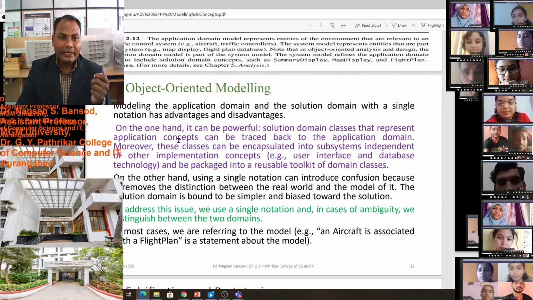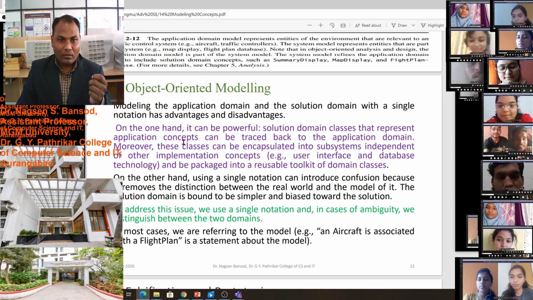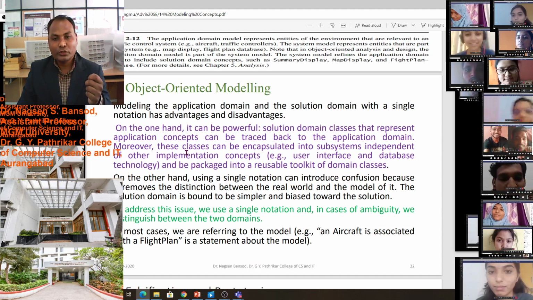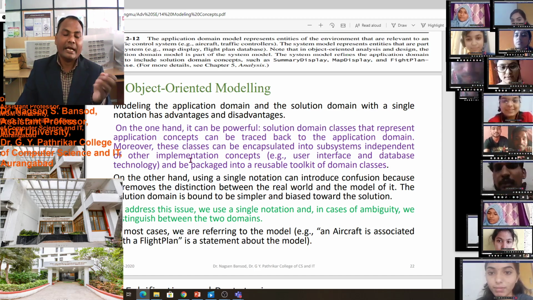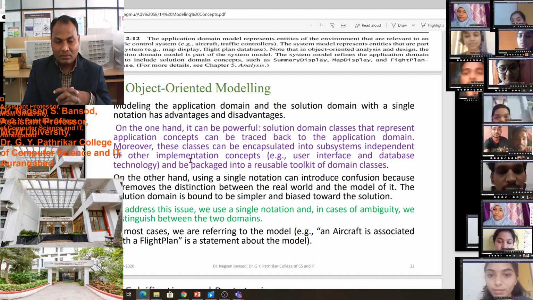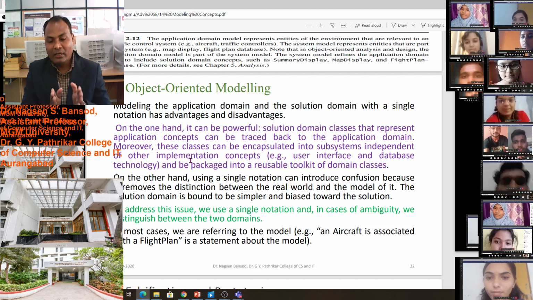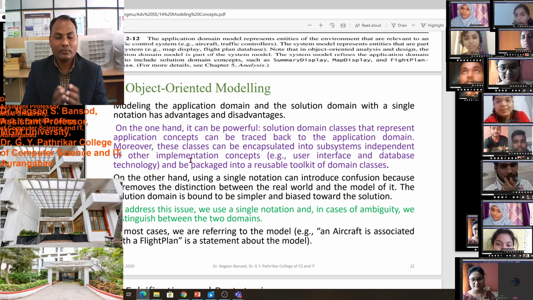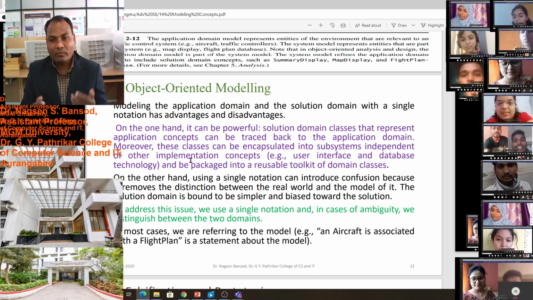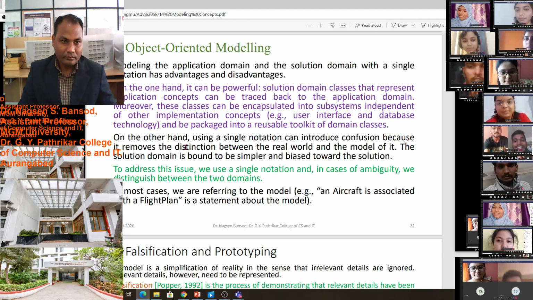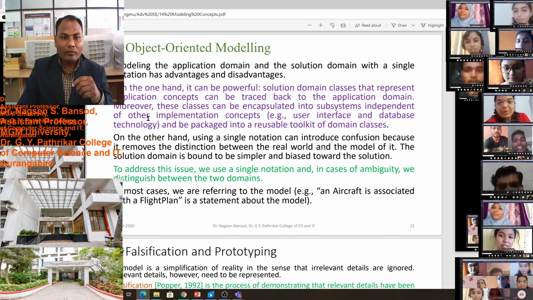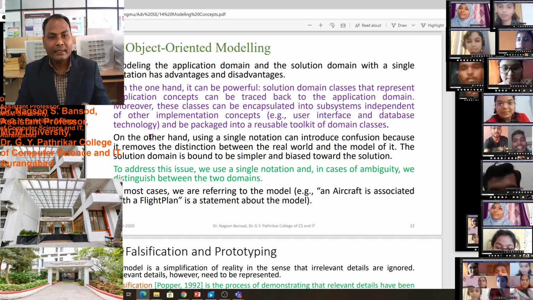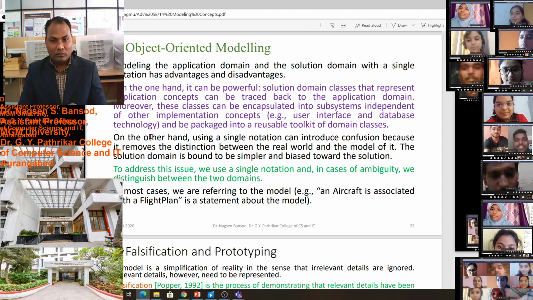So modeling the application domain and the solution domain with a single notation has advantages and disadvantages. On the one hand, it can be powerful.